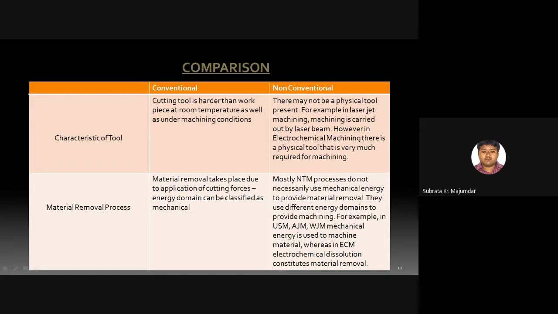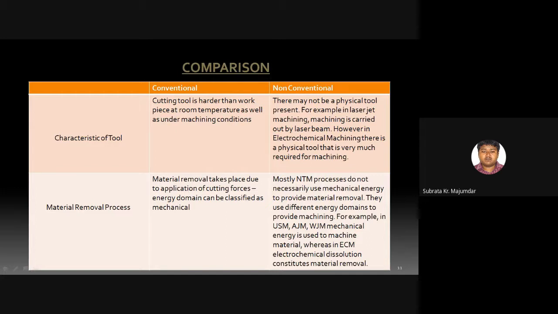But whenever we are going with conventional machining, sometimes no physical tool is present, for example, LBM, laser beam machining or laser jet machining. And somewhere we are using a cutting tool softer than the workpiece material, for example, ultrasonic machining.